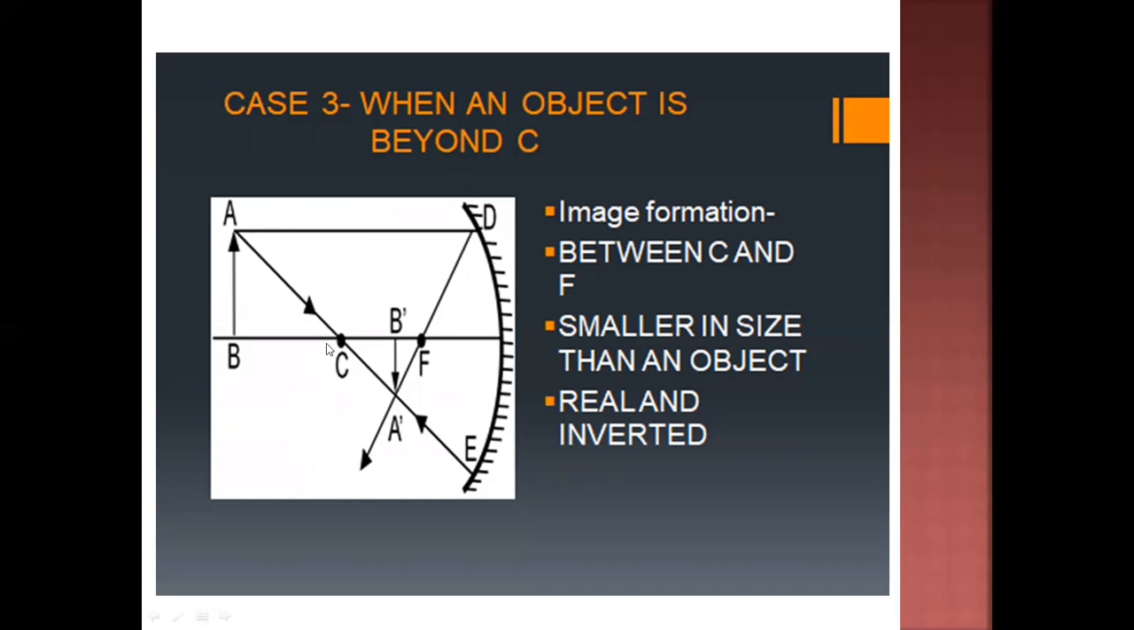Why does this happen? Because the normal lies at C. The normal passes through C, and when the light ray passes along the normal, it will not deviate its path. So the ray which passes through C will retrace its path. The image will form when the two rays intersect with each other. The two rays intersect at A dash, so the image is formed, A dash and B dash. What will be the nature of the image? It will be smaller than the size of the object. Again, it is in front of the mirror, so it is real and inverted.